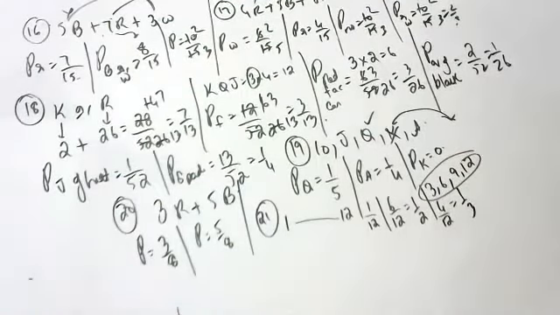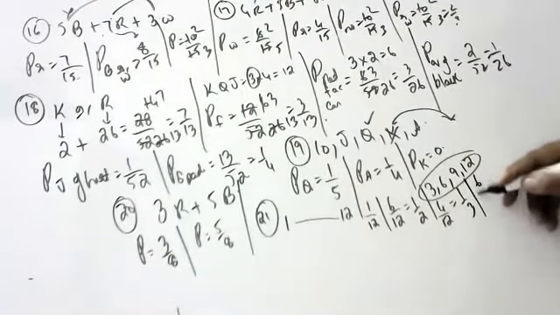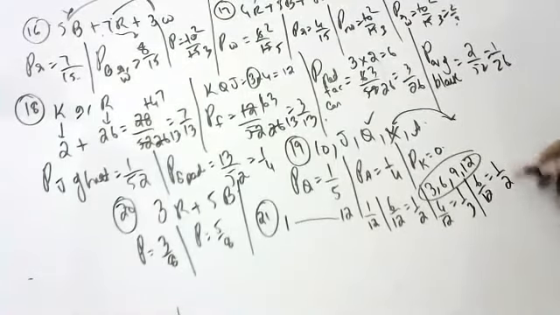What is the probability of getting an even number? So 6 by 12, 1 by 2. Okay, children.